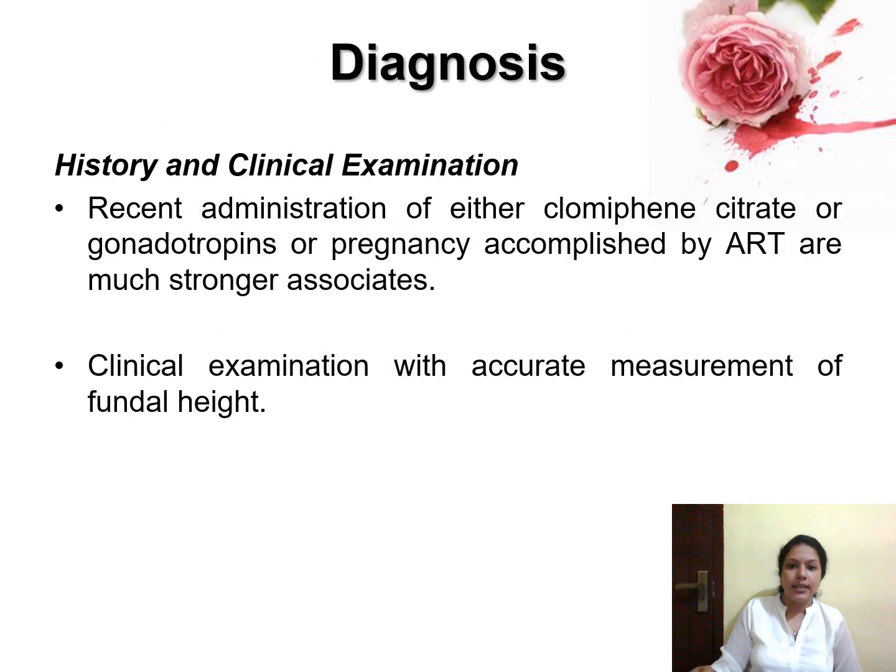Now we can see the diagnosis of twin pregnancy. You can go for the history and clinical examination. In the history, you can take the history of administration of clomiphene citrate or gonadotropins, or the history of assisted reproductive technology. Clomiphene citrate or gonadotropins stimulate ovulation, and we commonly use them in infertility treatment and in assisted reproductive technology also. In these cases, the chance for multiple pregnancy is more, so you should take that history.